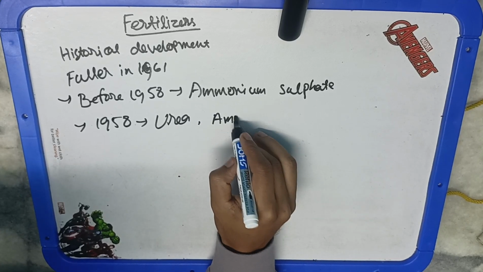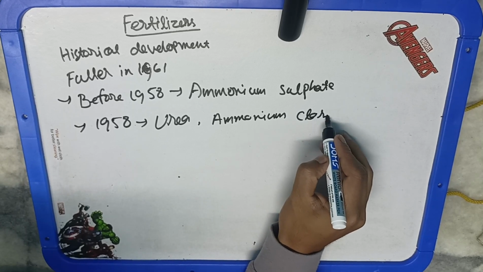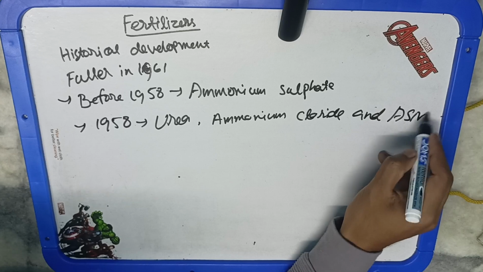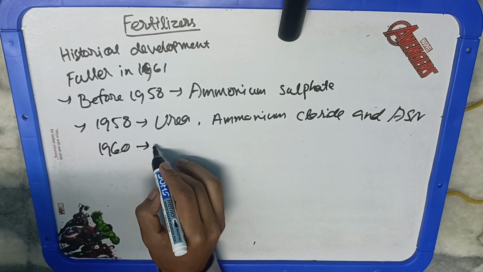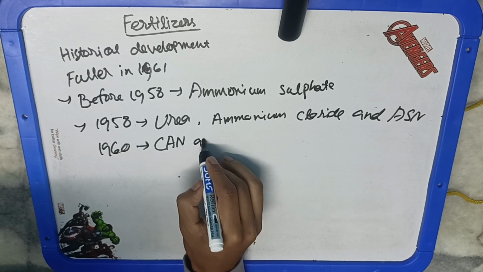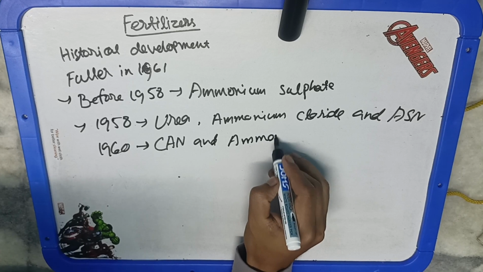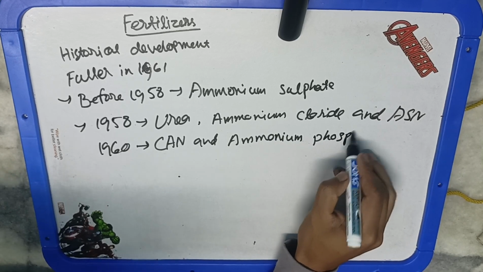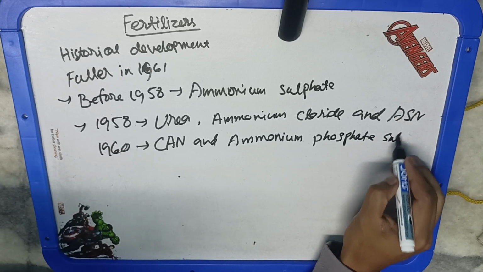Next, in 1960, ammonium phosphate sulfate, that is APS, was the first complex fertilizer. Complex fertilizer means one which contains more than one major nutrient. As you can see, the nutrients are N, P, and sulfur, so a fertilizer containing more than one major nutrient comes under complex fertilizer.